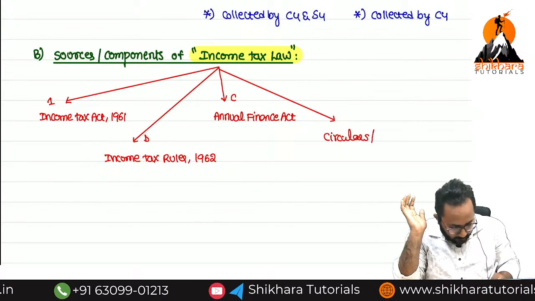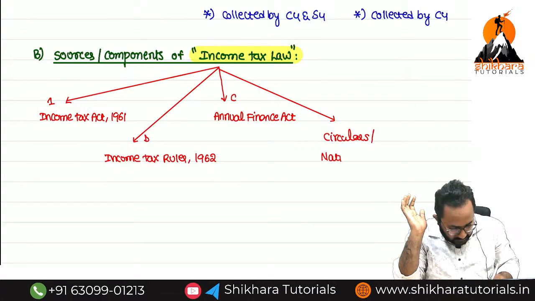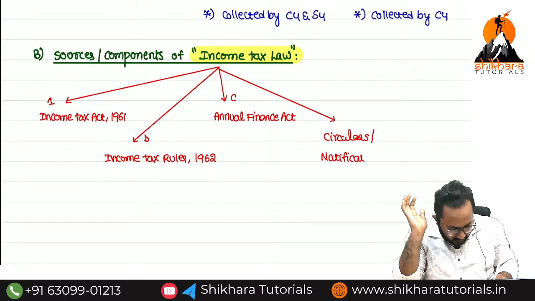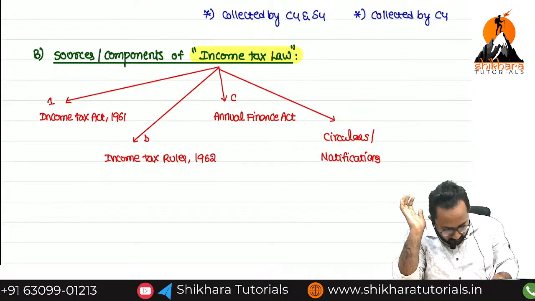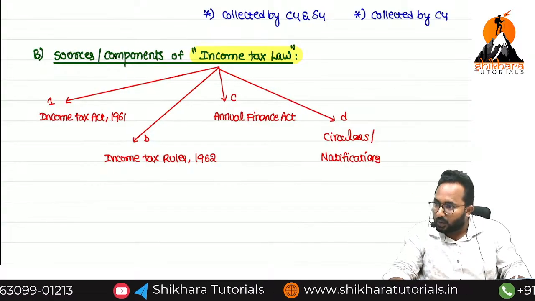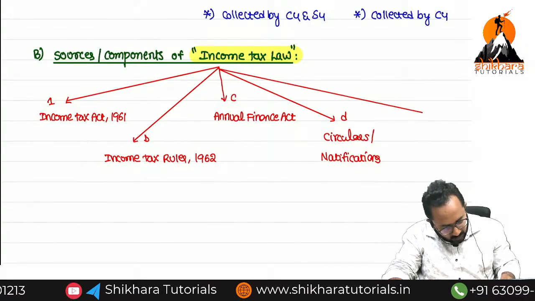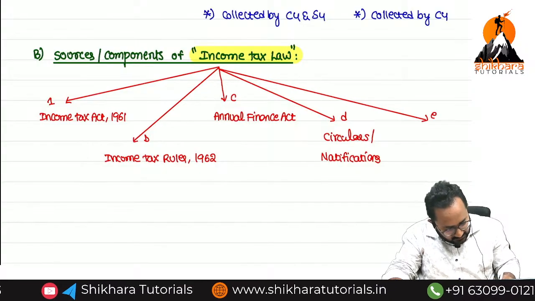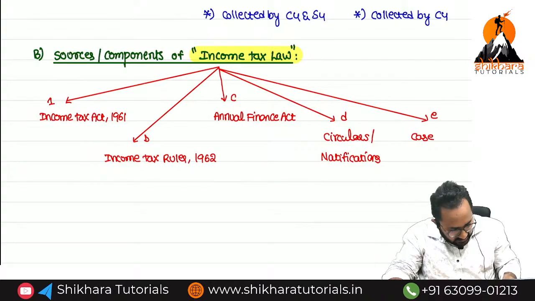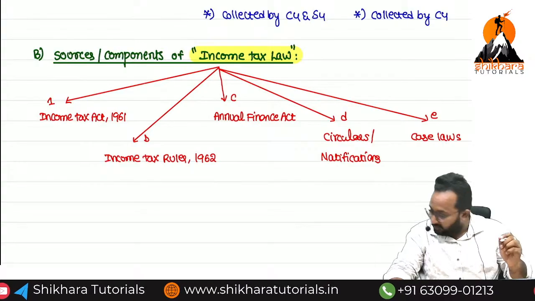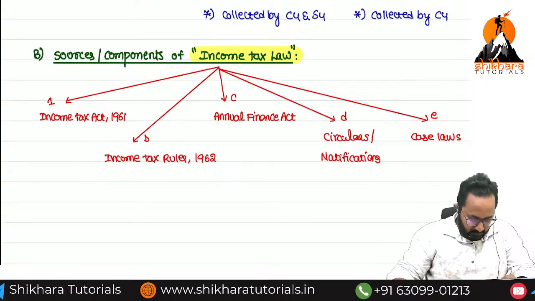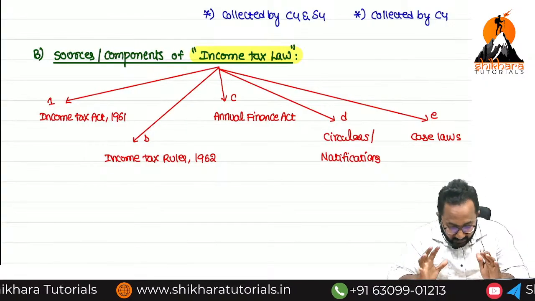And if any important thing is there, we issue notifications. So circulars and notifications. The last one, which I will explain tomorrow, is case laws. So these are all five components.